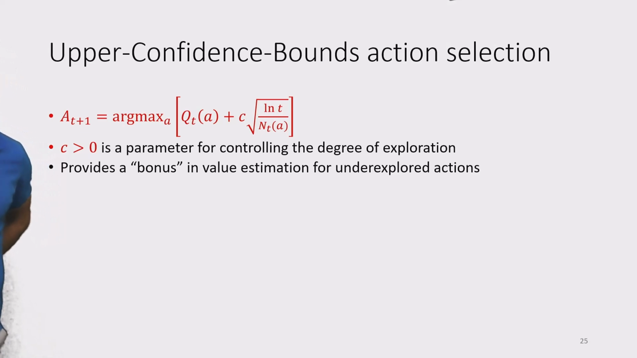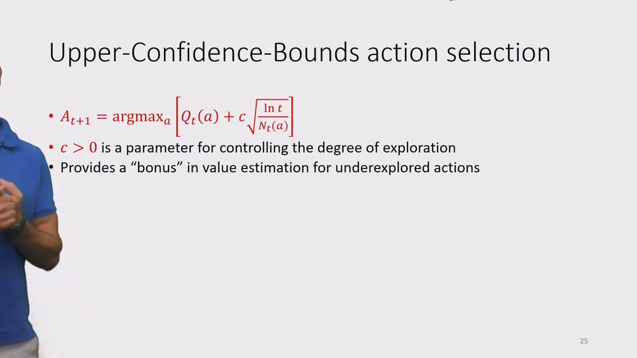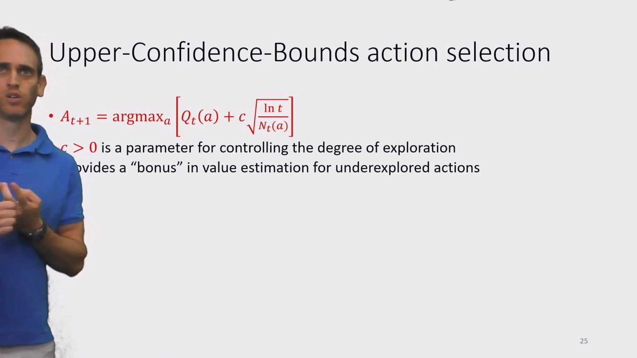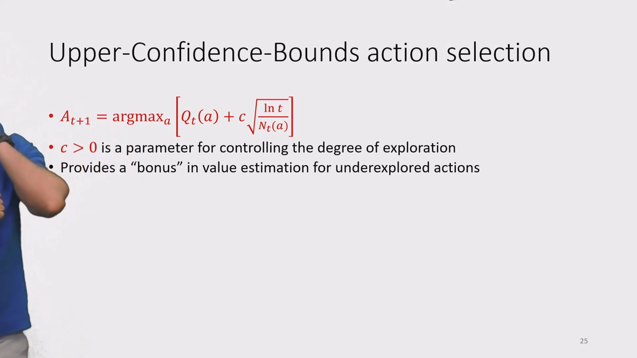So the main idea behind UCB is that the action at every time step is set to the action that maximizes the current Q value estimation plus some uncertainty bonus. So we are selecting the action with the highest Q value, but also we take into account some estimation uncertainty.